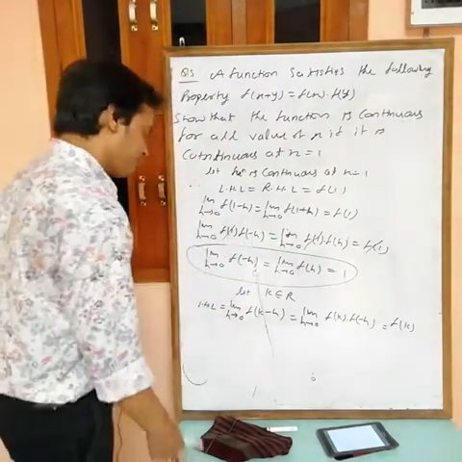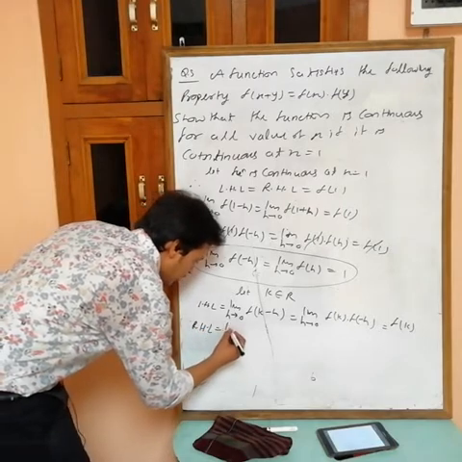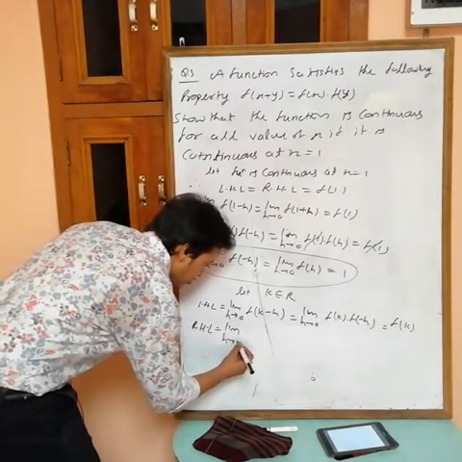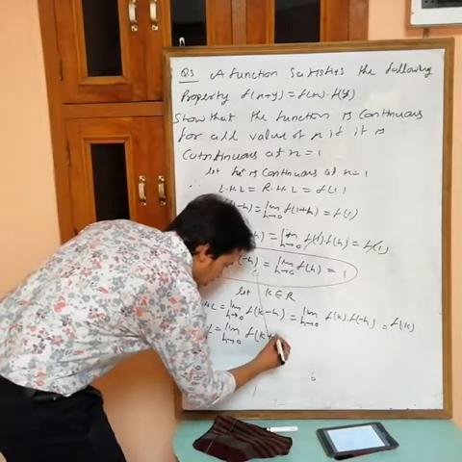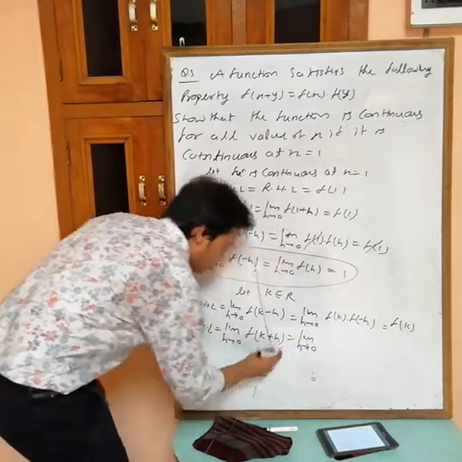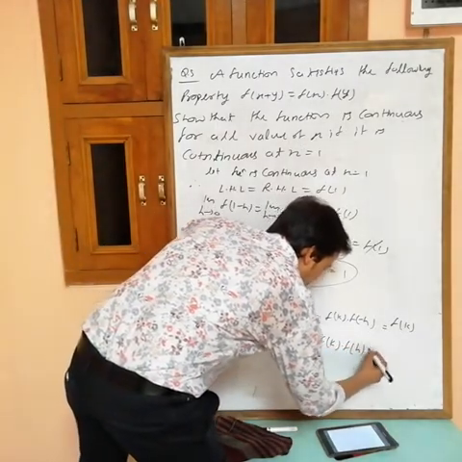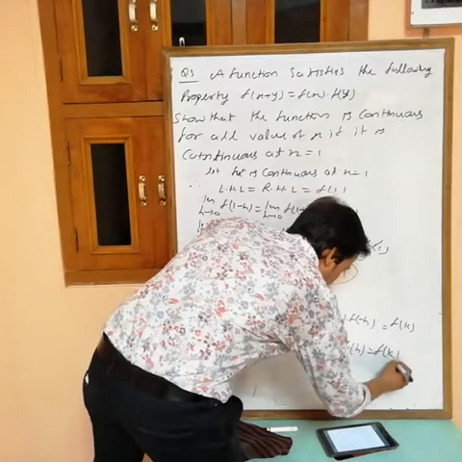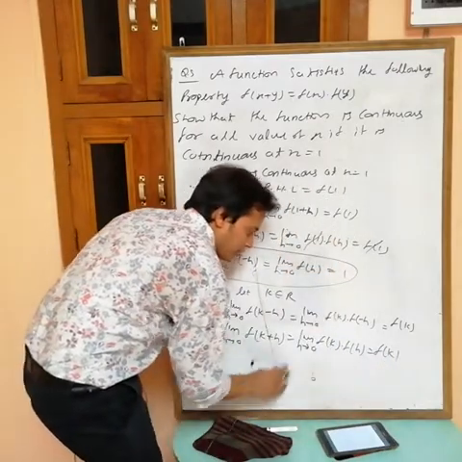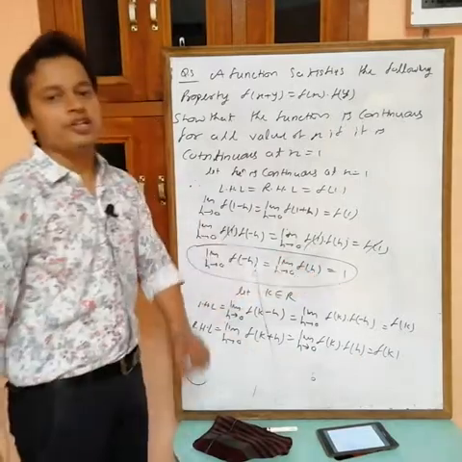Now RHL. RHL is limit h tending to 0, f(k plus h). Again using f(x+y) equals f(x) into f(y). Again f(k) does not depend on h, so I can write it outside. Then what remains? Limit h tending to 0 f(h), which equals 1.